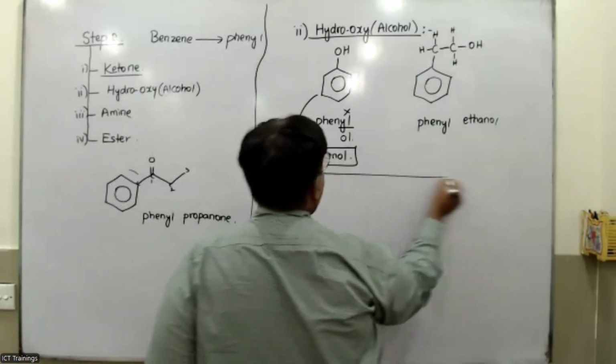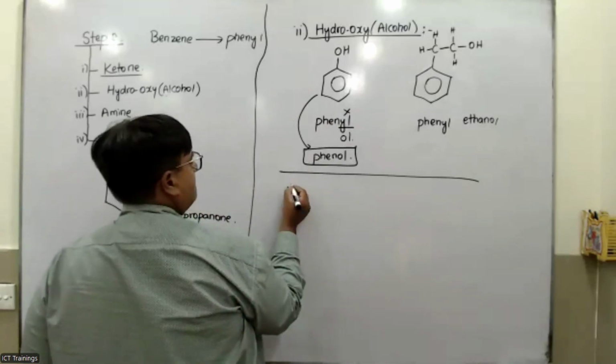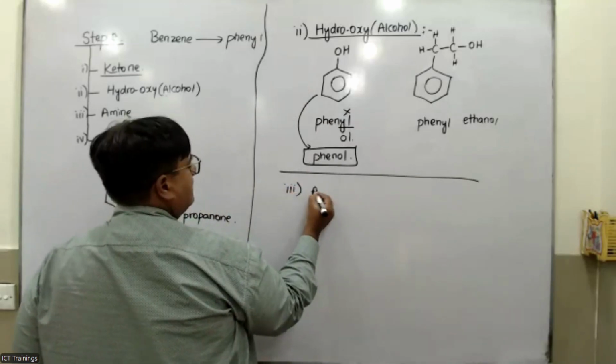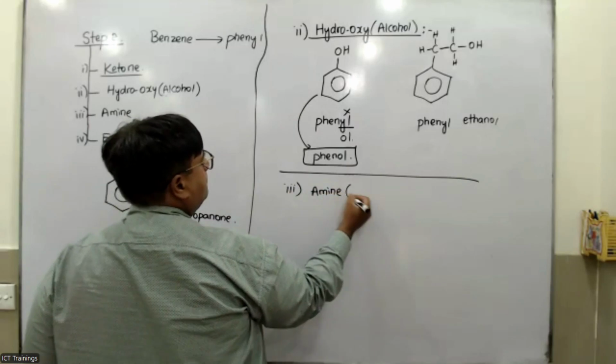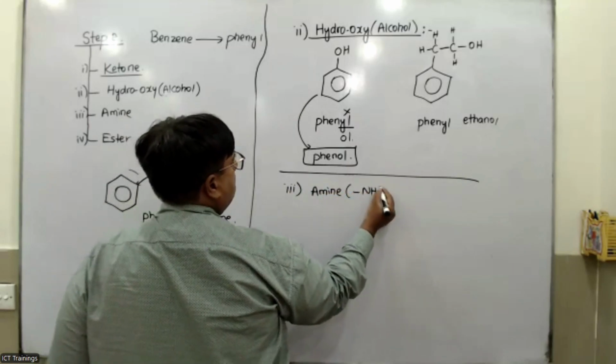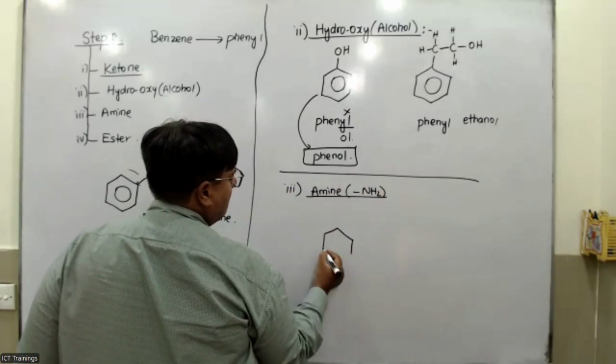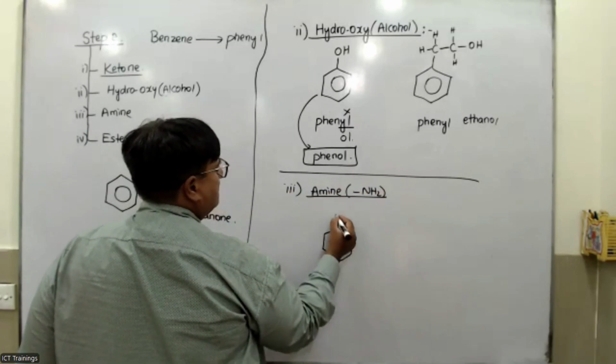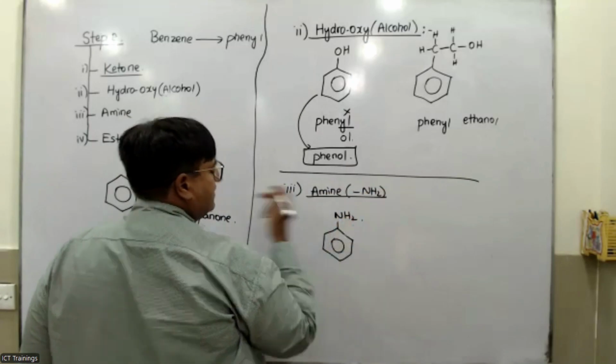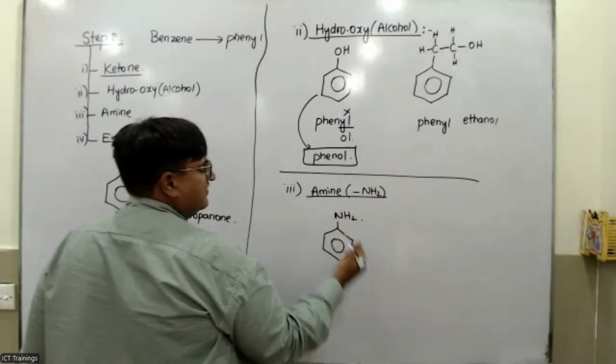Now the third one, that is amine. The amine group is actually the NH2 group. If you have the benzene like that, and the NH2 group is attached with it directly, my dear, this is called phenyl.